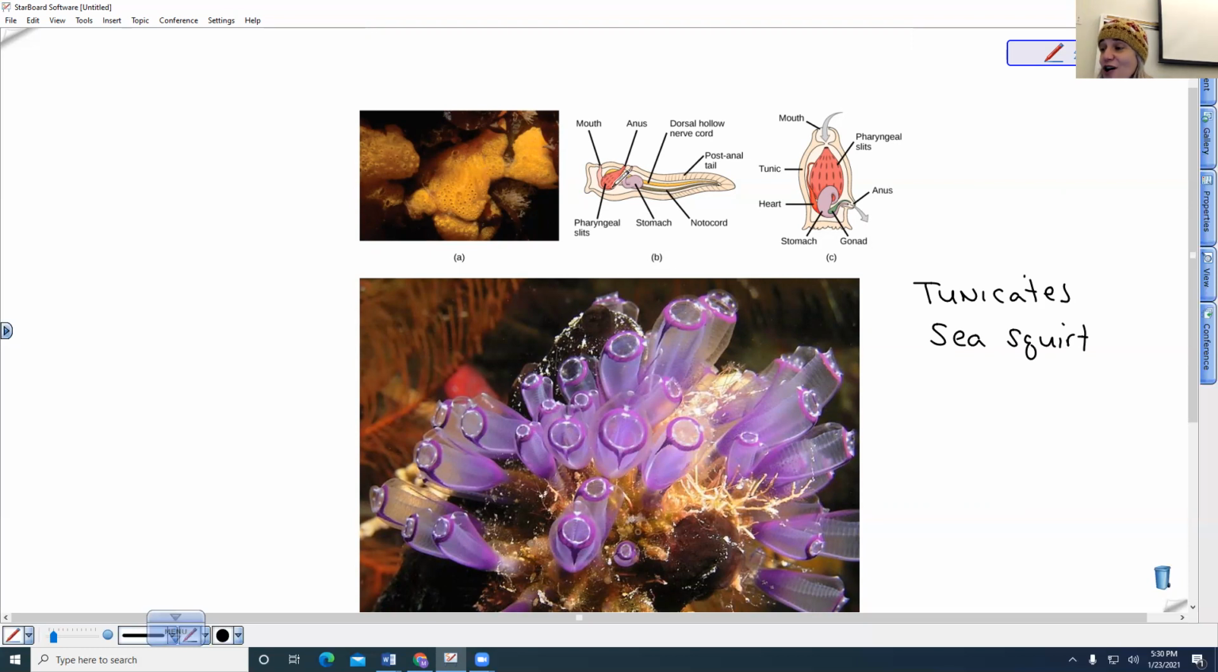So this is their larval form. Notice that they have a mouth and an anus, and they have a notochord and a dorsal hollow nerve cord. So the larvae are actually mobile. And remember that we talked about that the mobile larvae let them move into new environments. But as adults, they are sessile filter feeders.